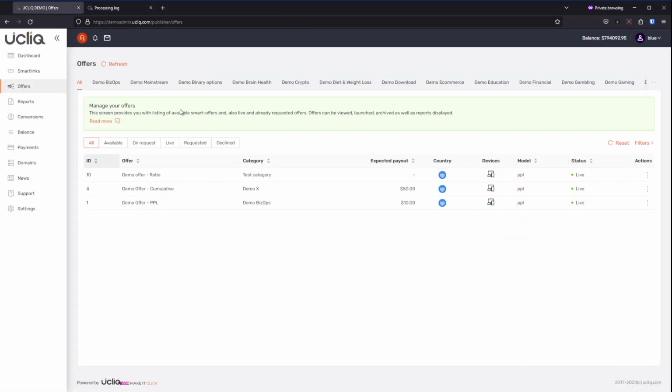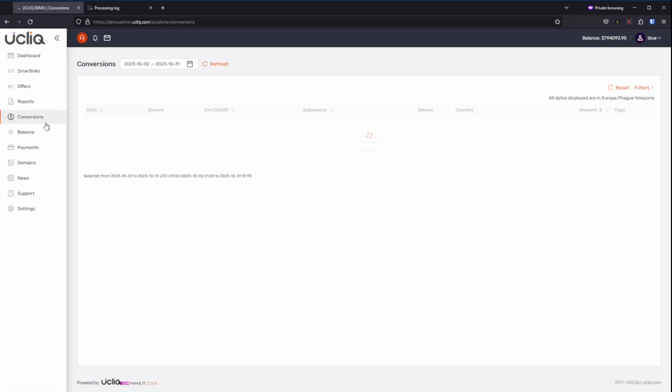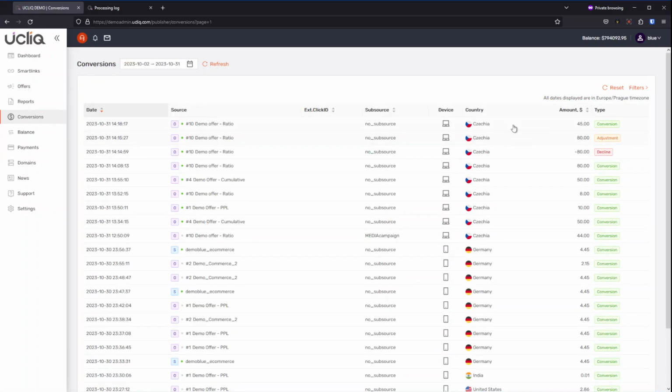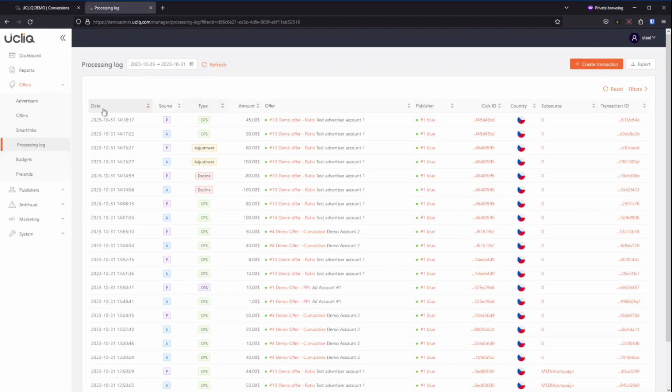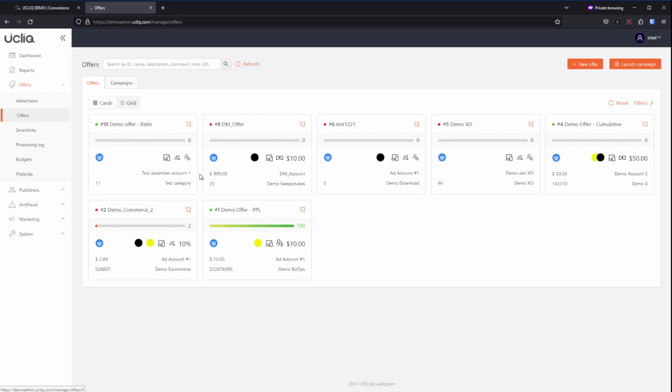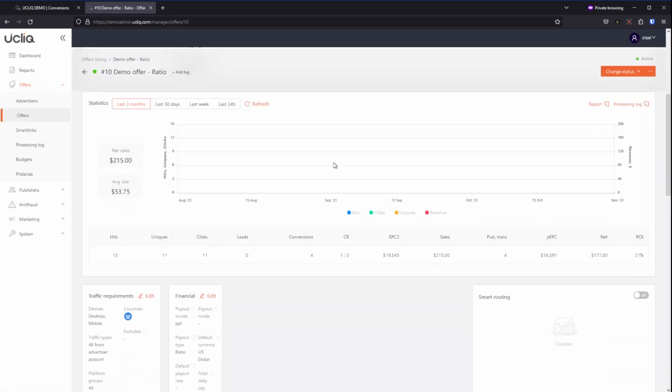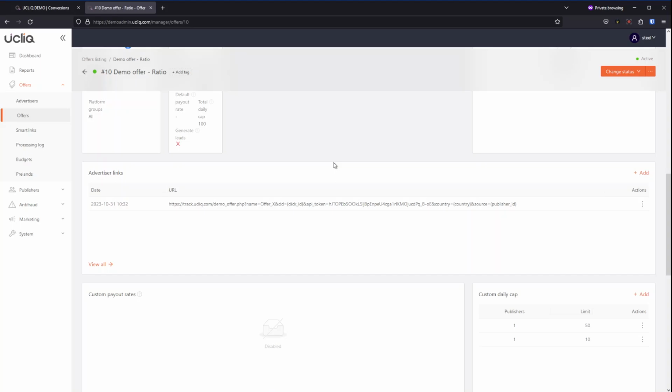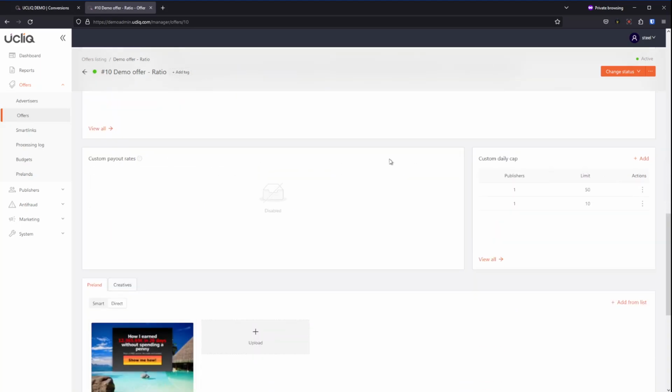Let's double check it in publisher panel. Let's go to conversions and we see $45 came in. So that's pretty much how fixed ratios work. It's very standard. One thing I want to show you is if you have additional functionality enabled, you can select custom rates for publishers.